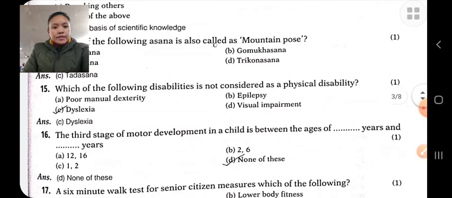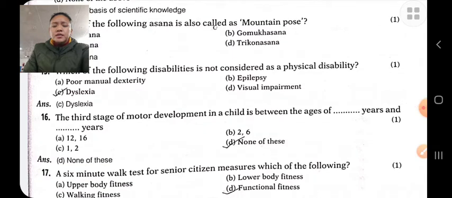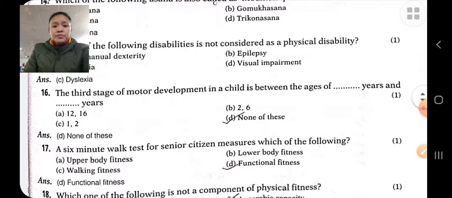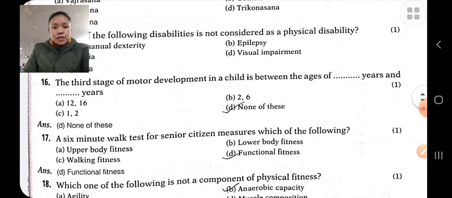Which of the following disabilities is not considered a physical disability? Dyslexia is not a physical disability. In dyslexia, the person is not able to read, write, speak. The third stage of motor development in children is between the age, none of these.